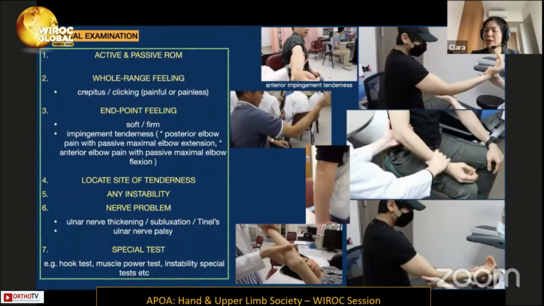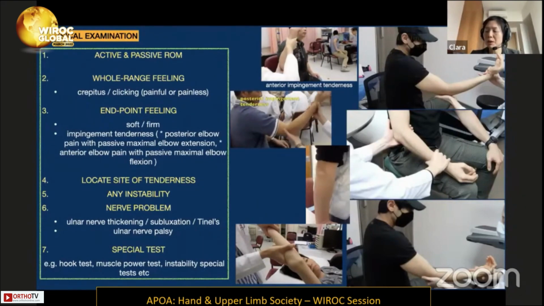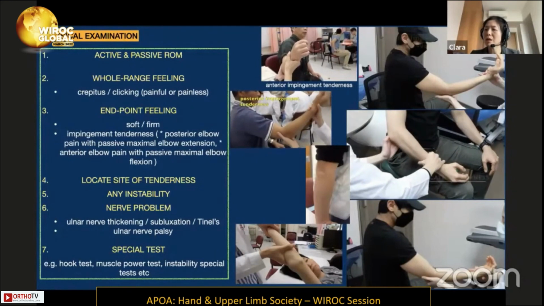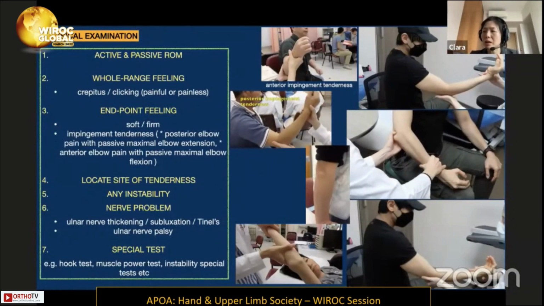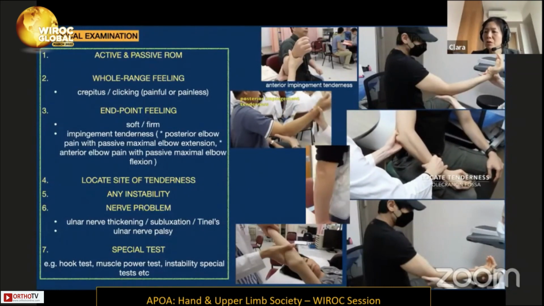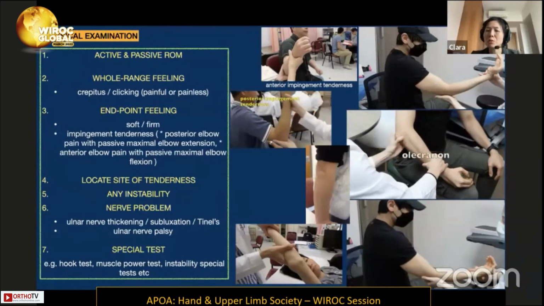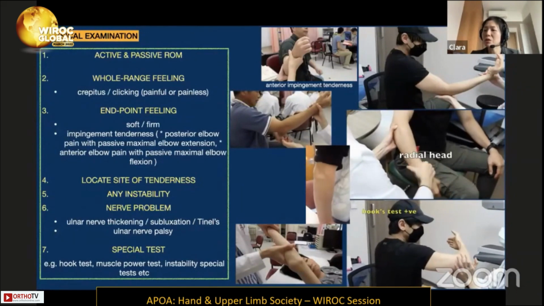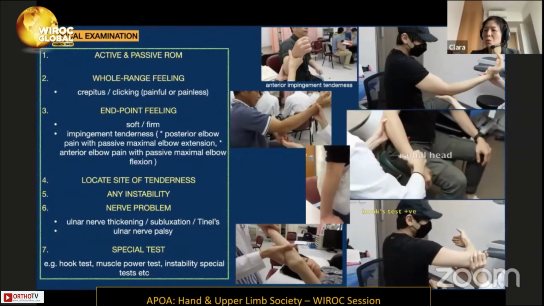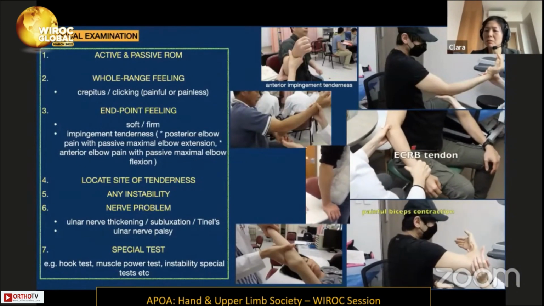A firm endpoint signifies that the contracture, adhesion, or blockage is mature and firm. Then we can predict that conservative treatment won't be effective. Finding any end range impingement tenderness will signify a blockade causing the impingement. We also need to locate the exact site of the tenderness. That's very useful to help us locate the pathology and subsequently tackle it. Tackling the painful pathology usually gives good patient satisfaction. And we also have to look for any instability, feel the ulnar nerve for any thickening, subluxation, or Tinel sign, and do the special tests accordingly, including the test for biceps tendon instability, etc.